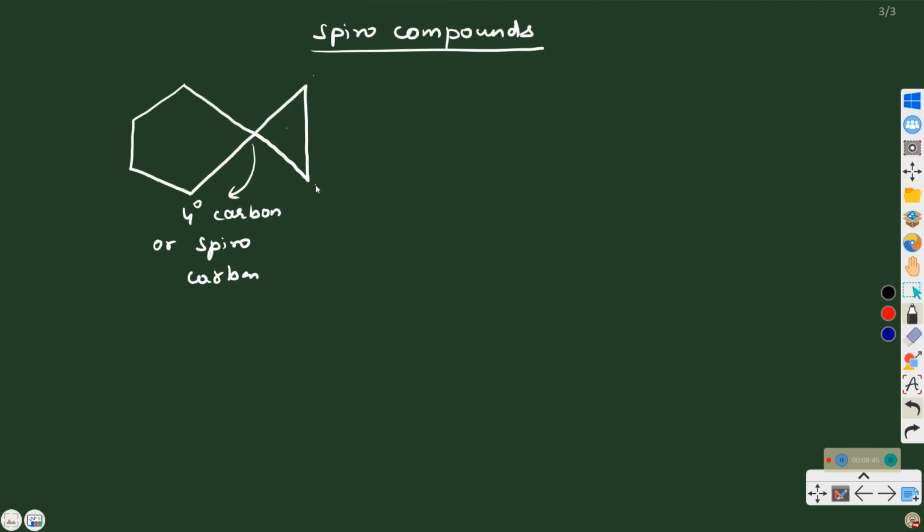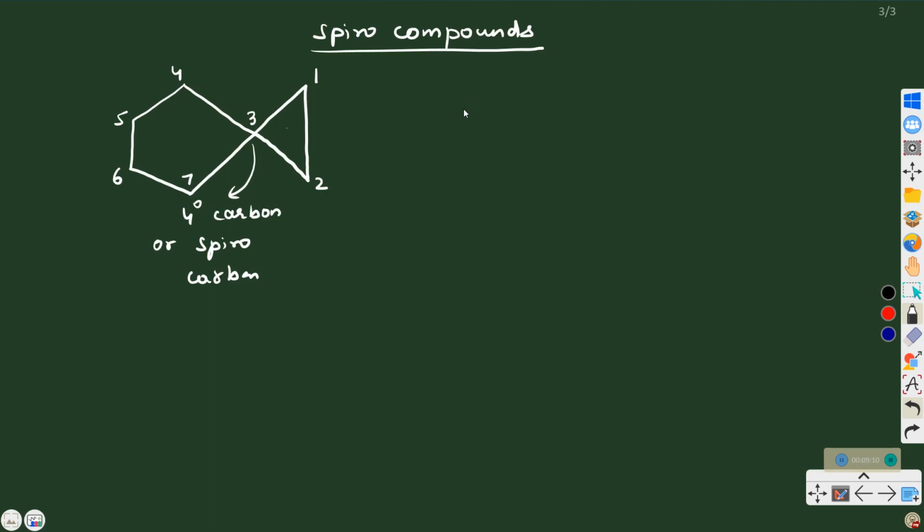Either you can give this 1, 2, or you can give this 1, 2, and then you have to reach the quaternary carbon, which is the spirocarbon, 3. Then you can go like this: 4, 5, 6, 7.